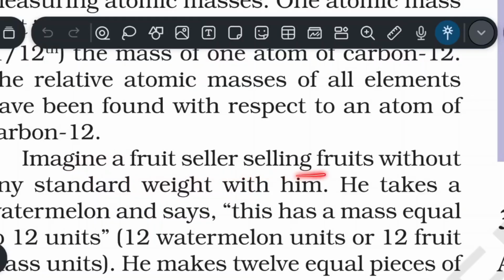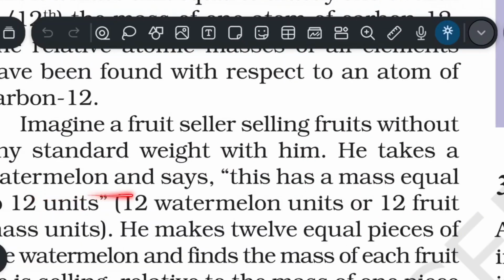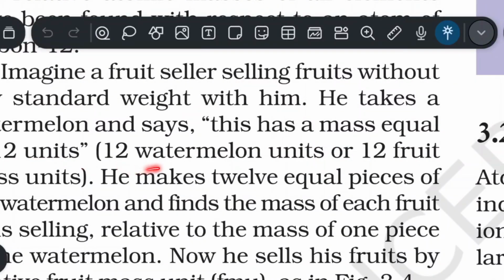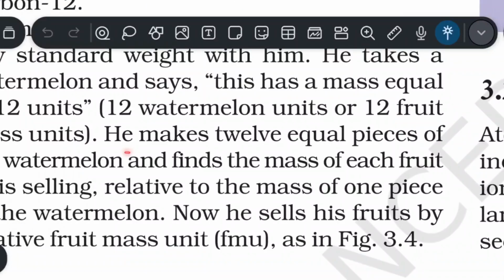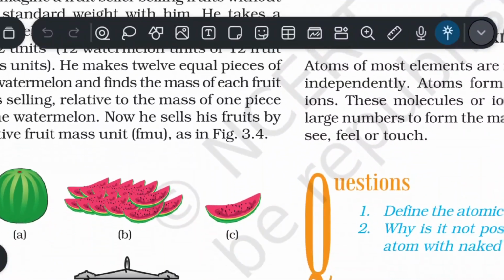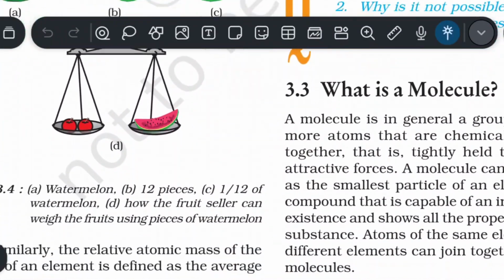Imagine a fruit seller selling fruits without any standard weight with him. He takes a watermelon and says, "This has a mass equal to 12 units." That means 12 watermelon units or 12 fruit mass units. He makes 12 equal pieces of the watermelon and finds the mass of each fruit he is selling relative to the mass of one piece of watermelon. Now he sells his fruit by relative fruit mass unit. Look at the figure for better understanding.